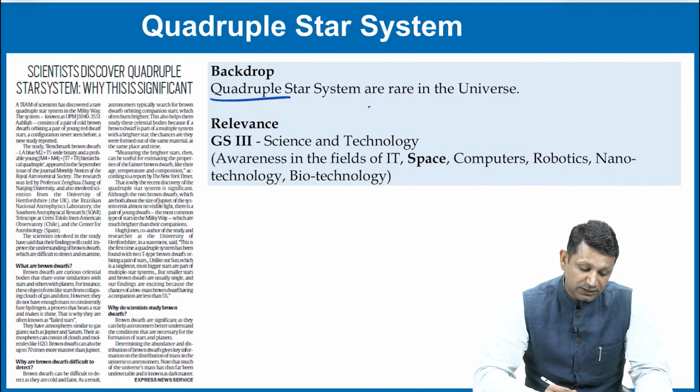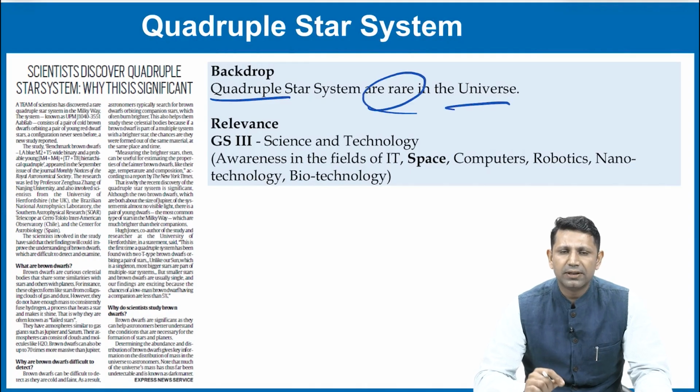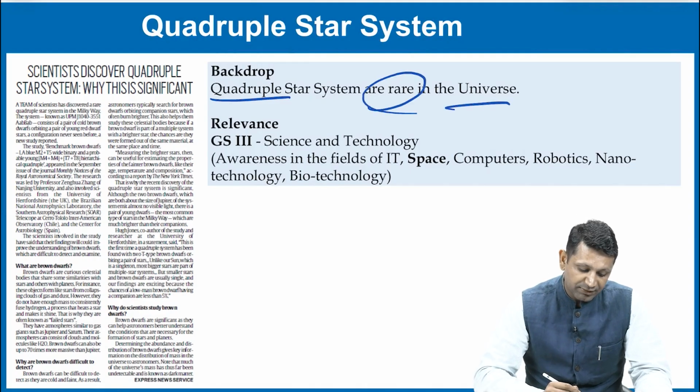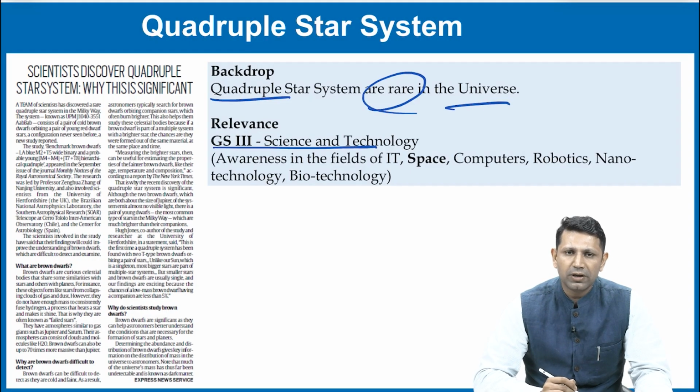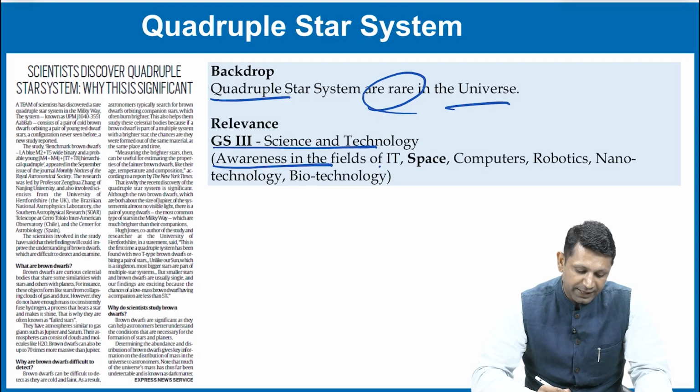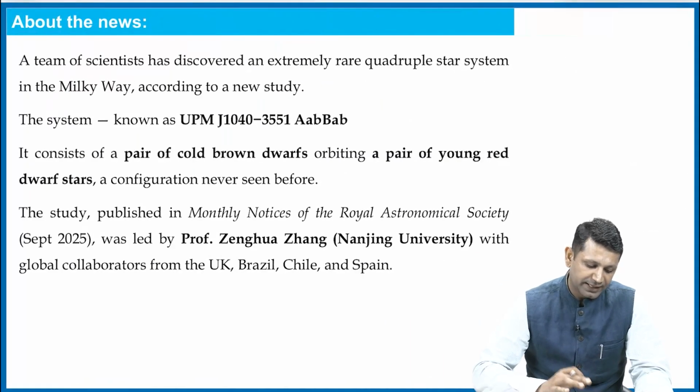The Quadruple Star System is rare in the universe and it has been recently located. It is relevant from the science and technology topic of GS paper 3, and the subtopic is awareness in the field of IT, space, computer, robotics, nanotechnology and biotechnology. Let's see what the news is.